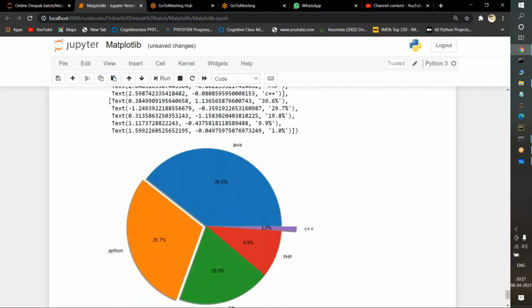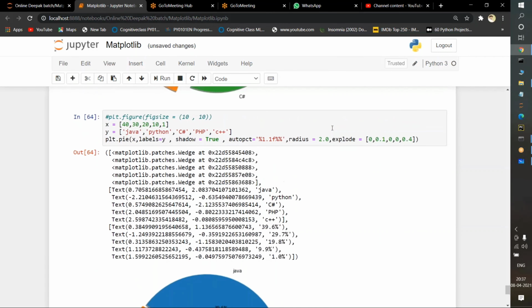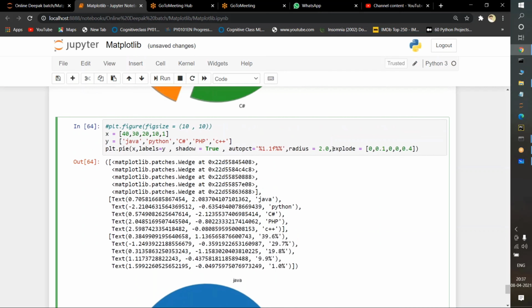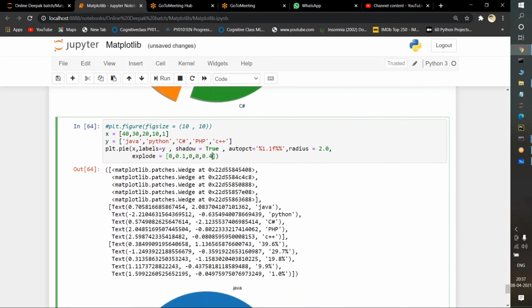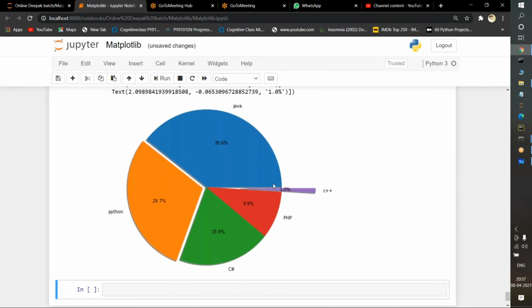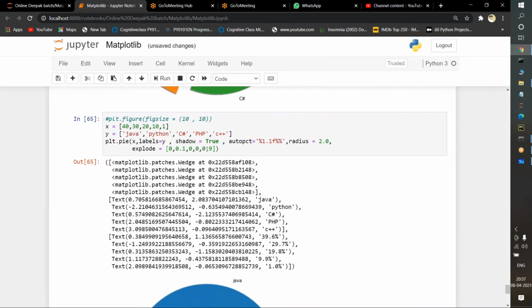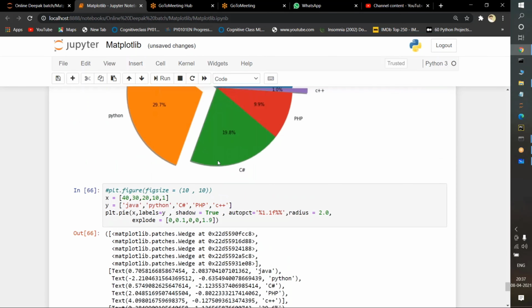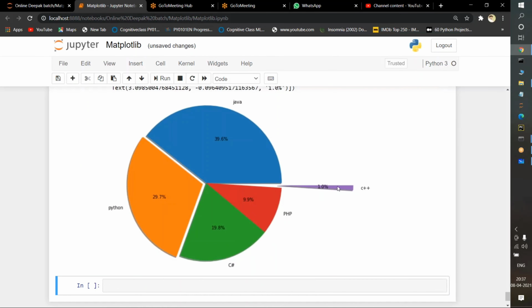For C++, suppose instead of passing 0.4, I pass 0.9 and execute it. See how it is coming outside, but because it is very small, we are not able to see it here. Suppose I pass 1.9 instead of 0.9 and execute it, see, it came outside.